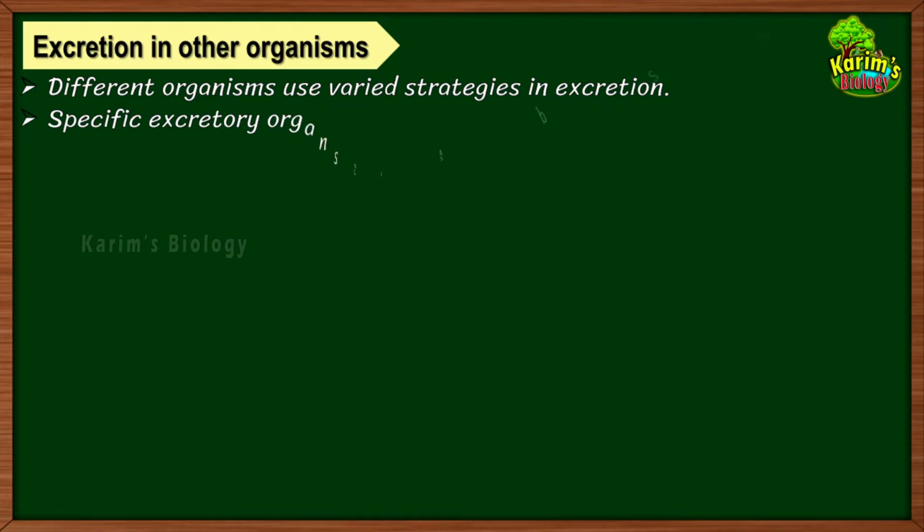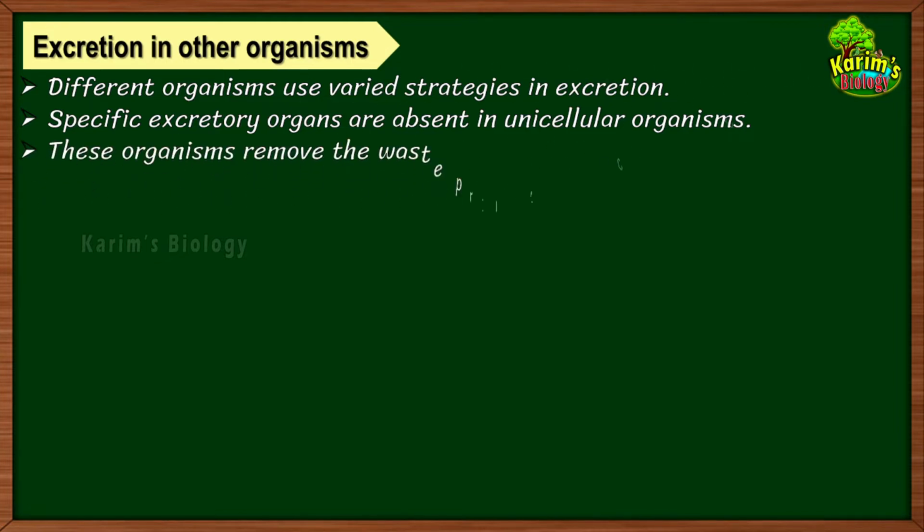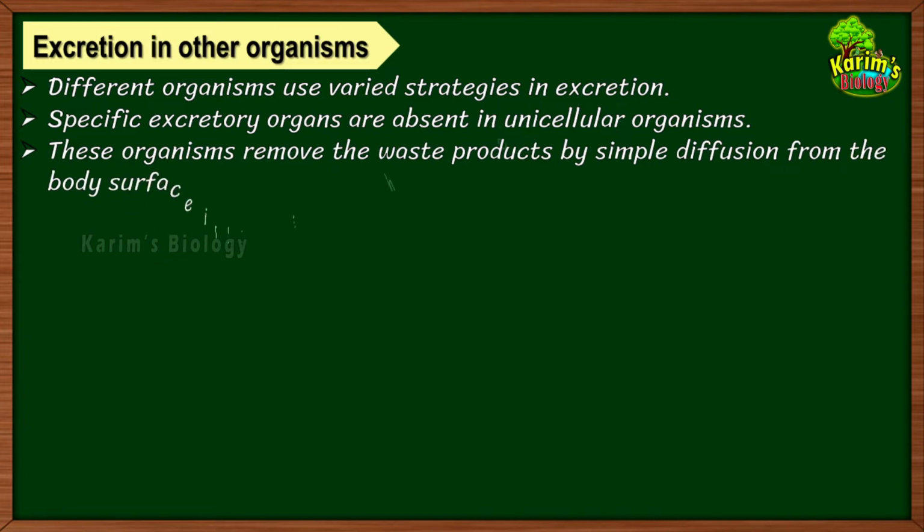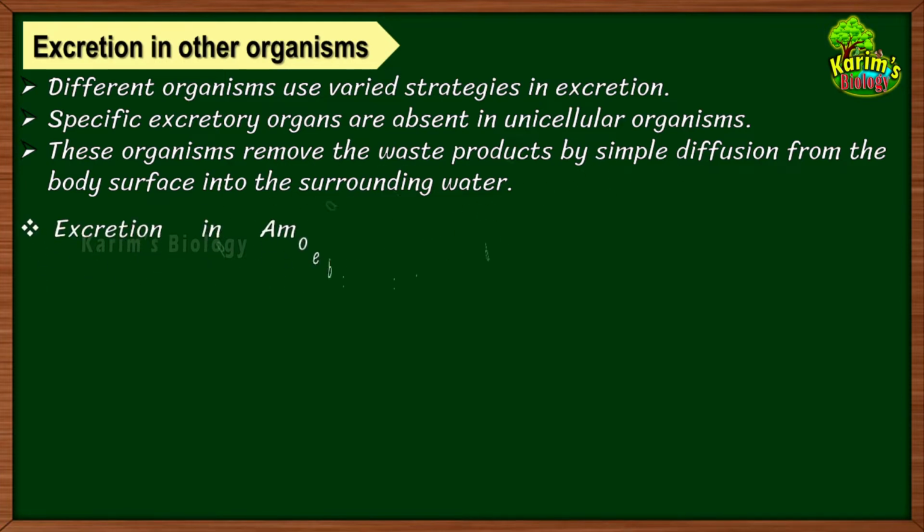I told you already that specific or special excretory organs are absent in unicellular organisms. Amoeba, paramecium, and even bacteria are unicellular organisms. So there is no need for them to separately have any type of excretory organ because they can perform that activity by a simple method of diffusion. The waste present in the cells can diffuse out of the body through the surface into the surrounding water. This is how they perform excretion.